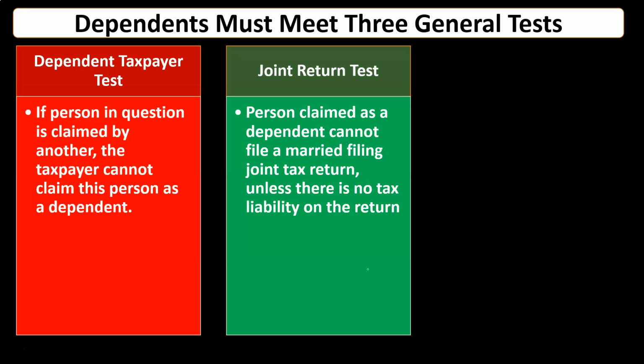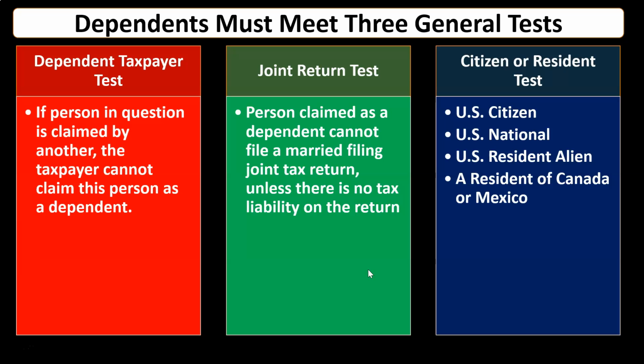A person claimed as a dependent cannot file a married filing joint return unless there is no tax liability on the return. So the general rule is if someone is married, then they can't be filed as a dependent of somebody else. If someone files a married filing joint return, they're part of that return, and someone else then cannot typically claim them as a dependent at that point in time.